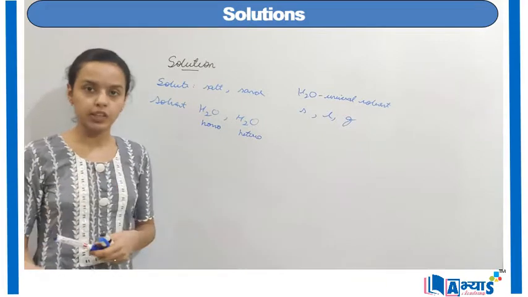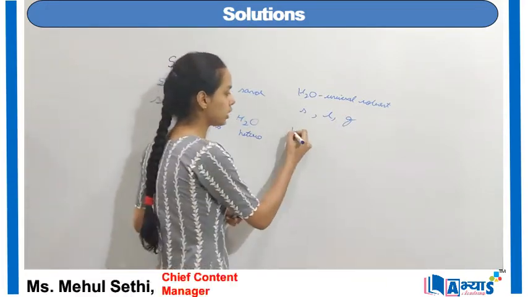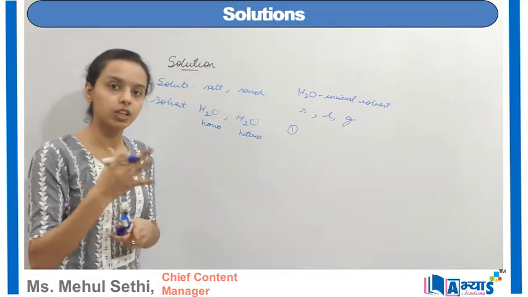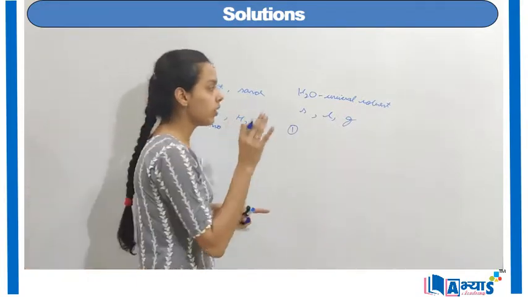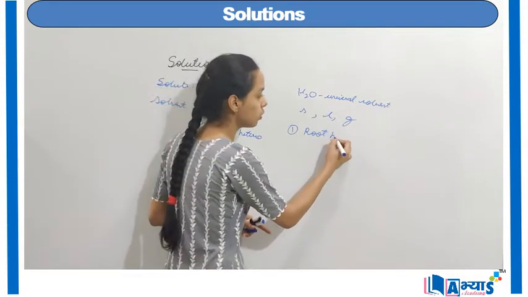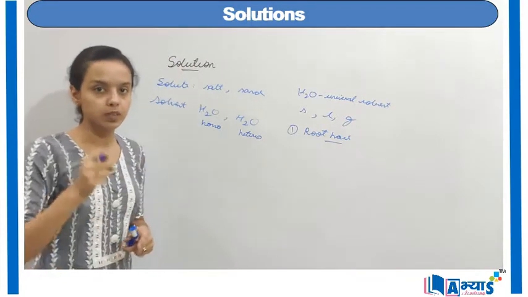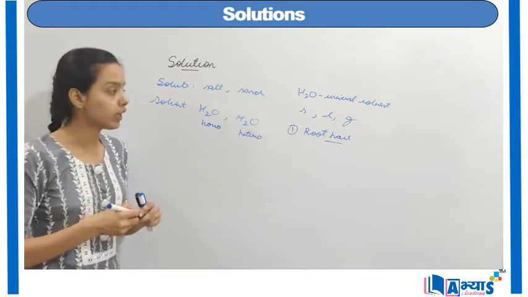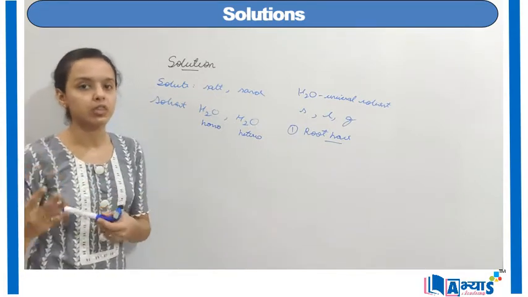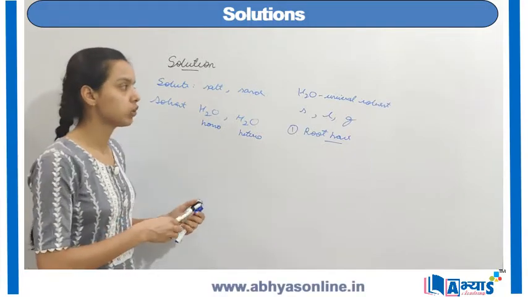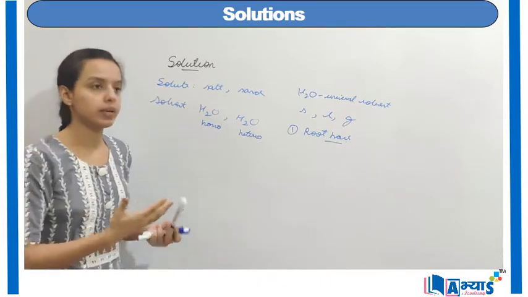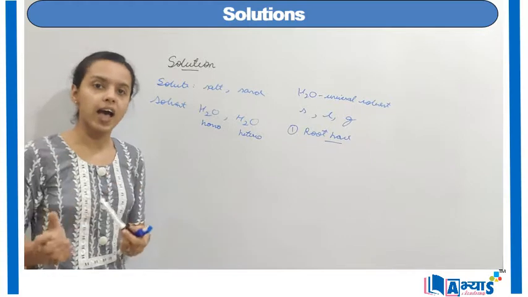Now, there are various applications of the universal solvent. The first application is that water can absorb minerals, and these minerals present in the water are taken up by the plants. When plants absorb water, they get this water through the roots. Roots have root hair, and this root hair absorbs the water. When the root hair absorbs the water, it also absorbs the minerals, and these minerals are transported to all parts of the plant for growth and development. Because water is a universal solvent and can dissolve so many types of substances, only because of this property are the roots able to absorb the minerals as well as the water.